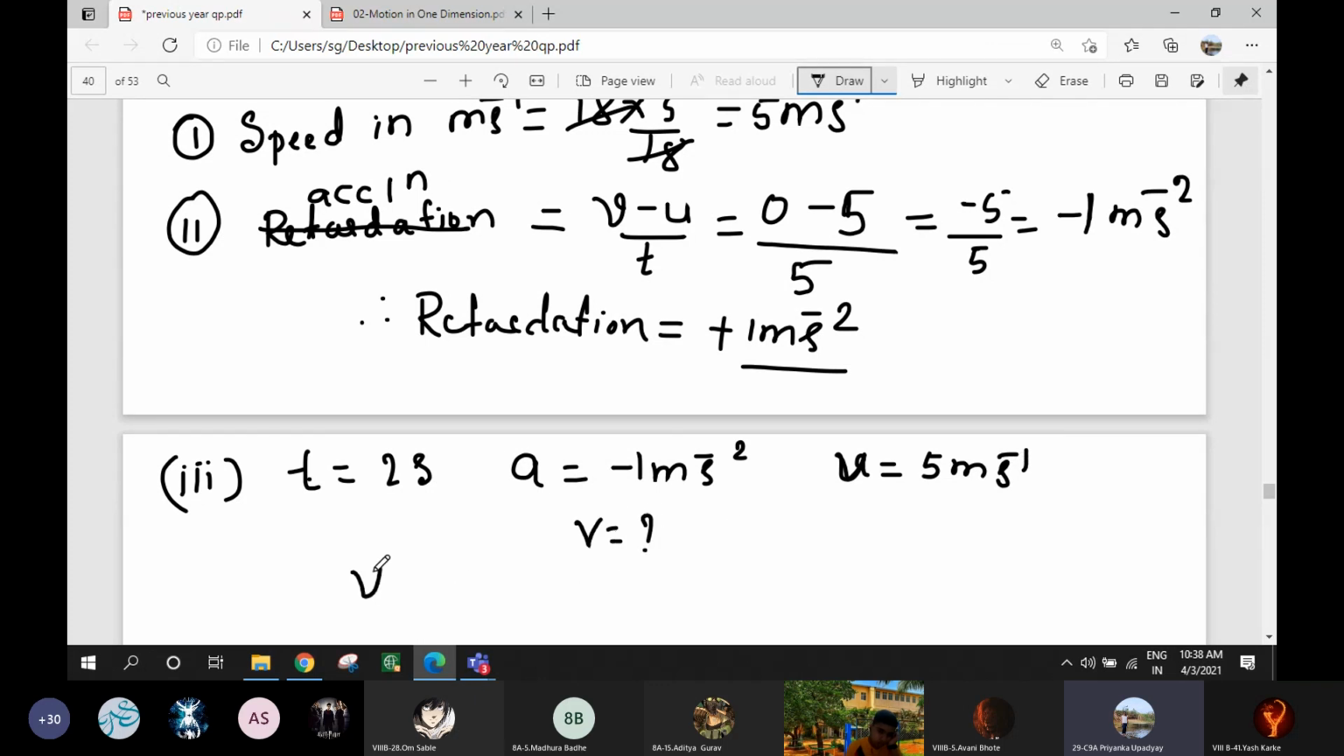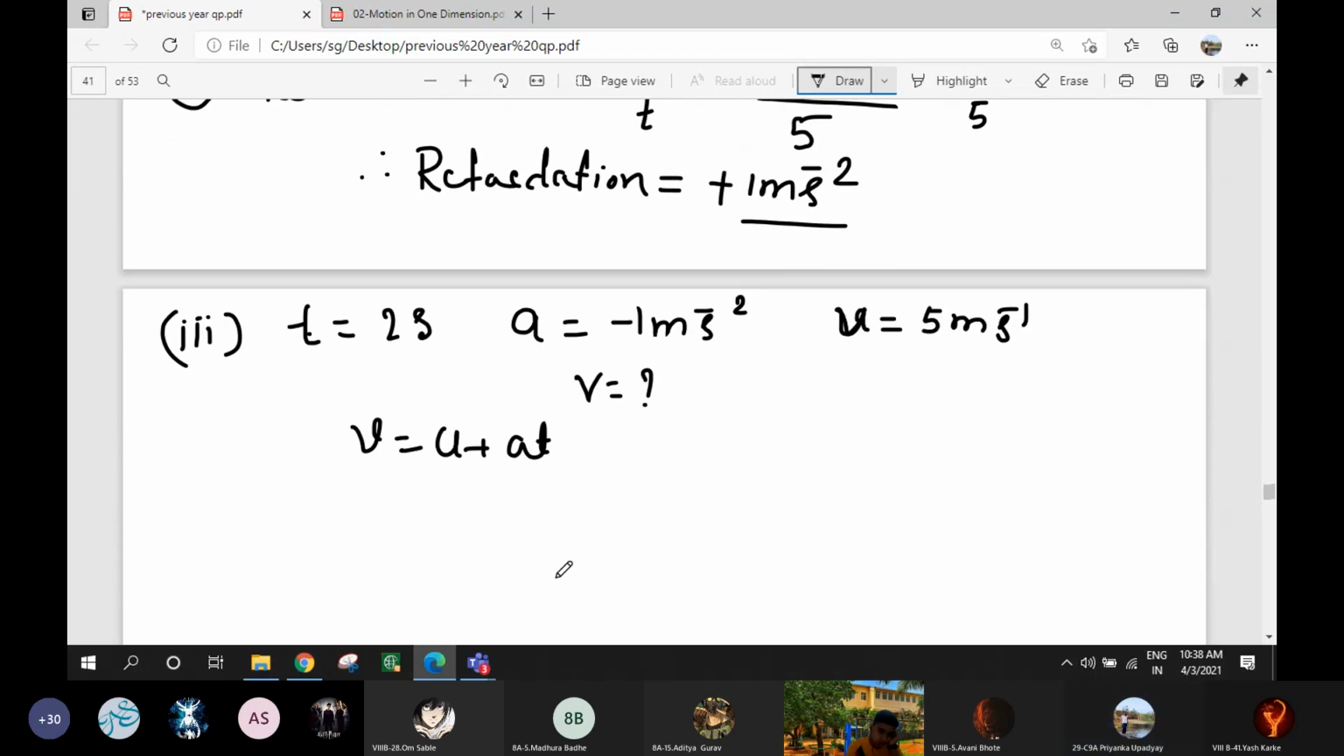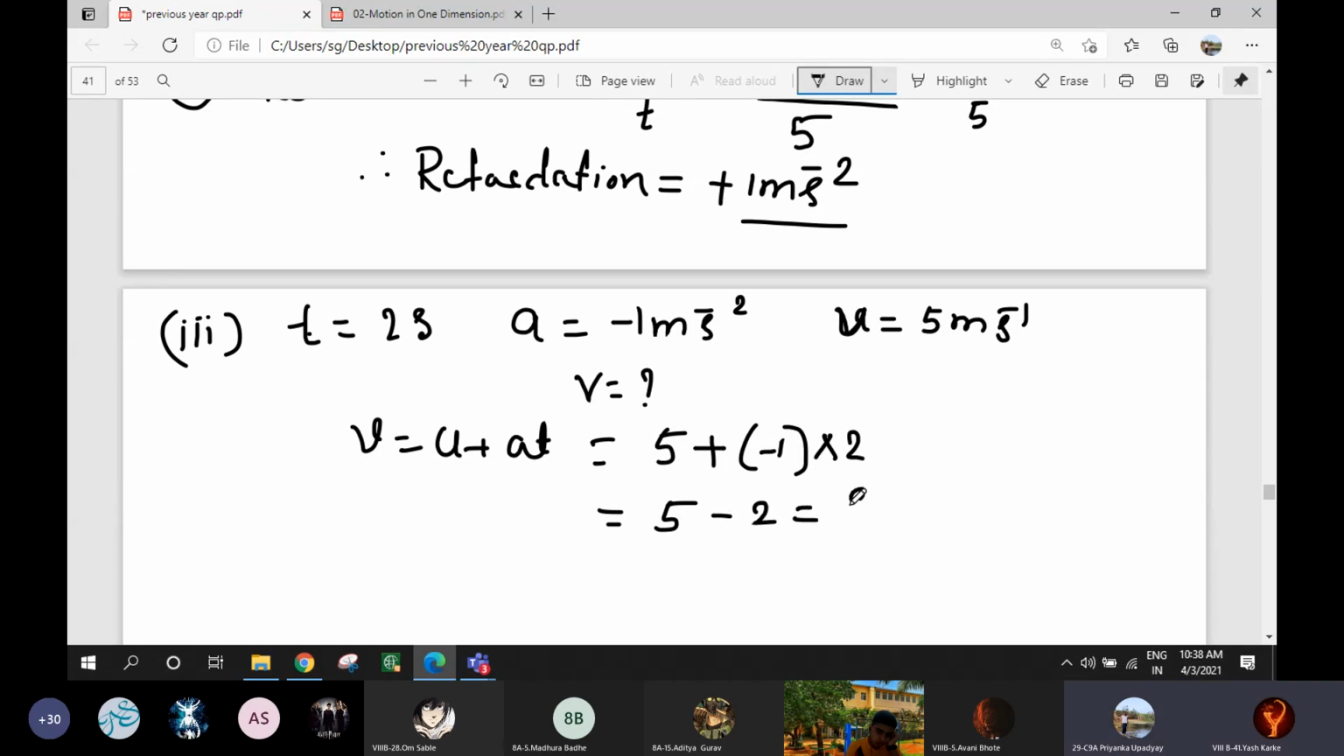So how will you find? V is equal to u plus at. The value of u is 5, plus a is -1 into t is 2. So 5 minus 2 is equal to 3 meter per second. 3 meter per second.